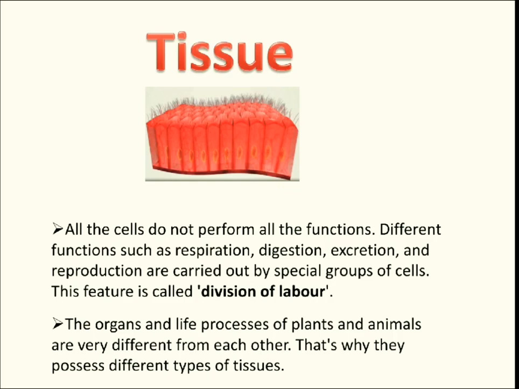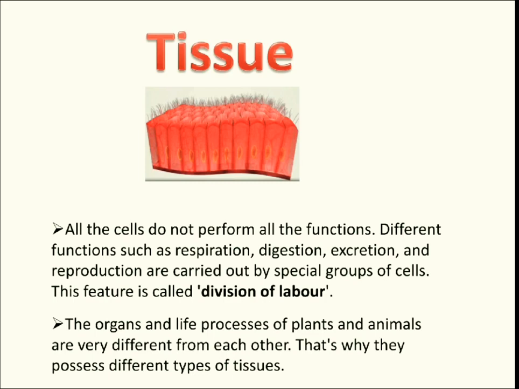Different functions such as respiration, digestion, excretion, and reproduction are carried out by special groups of cells. This feature is called division of labor. That means all the cells have been assigned some particular tasks to do. Every cell is not required to do all the things in our body. We have a division of labor.